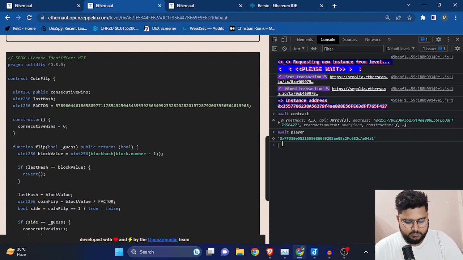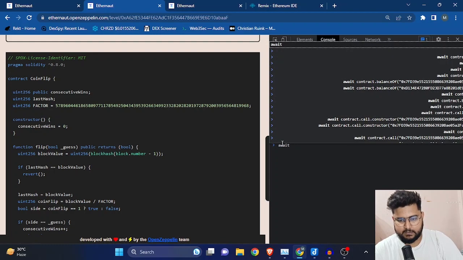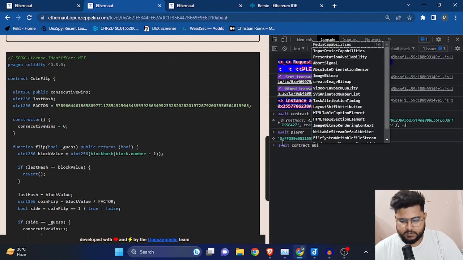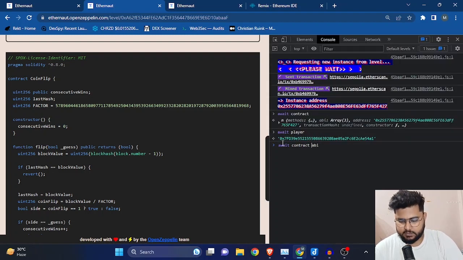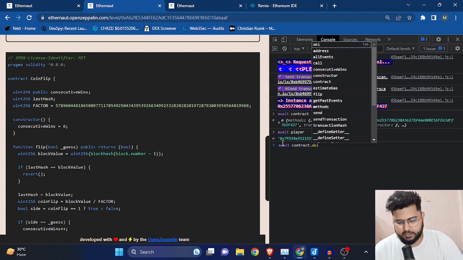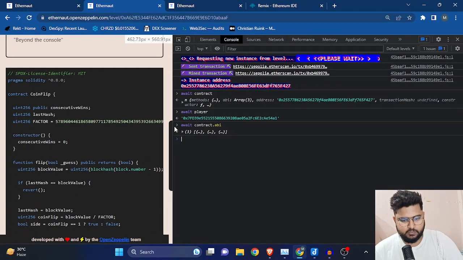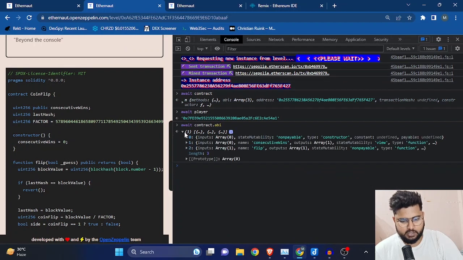So first thing I want you guys to look at is the contract API. We will look at the contract API, and then later on move on to the next section, discussing the code. First, let's look into what the API is.